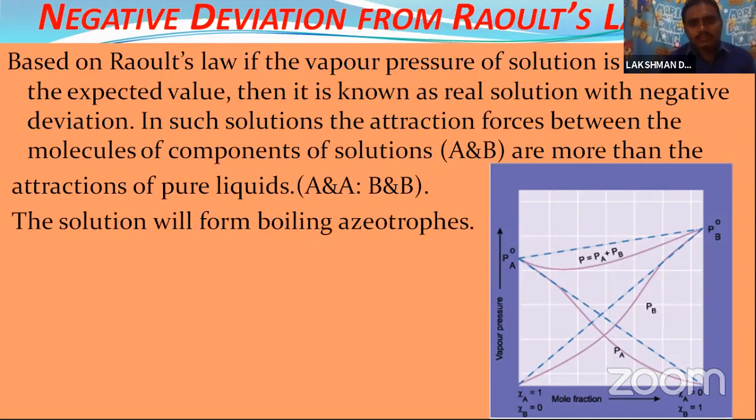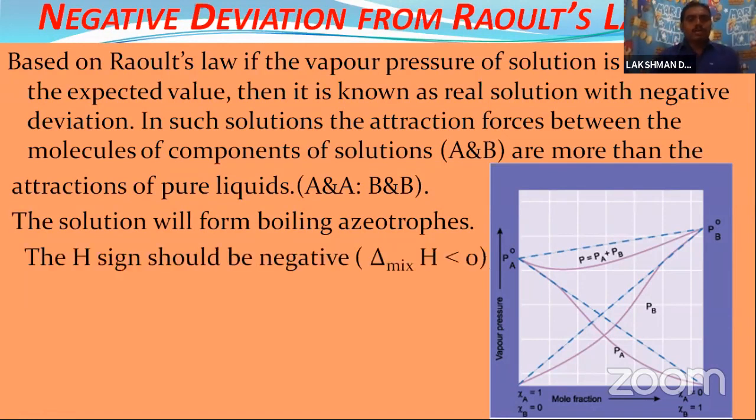So here it means the intermolecular attraction force between A and B is more when compared with the A and A intermolecular attraction forces and B and B intermolecular forces. Okay, so the solution will form boiling azeotropes.